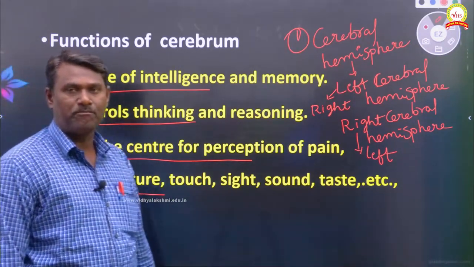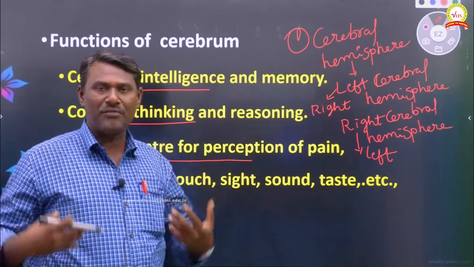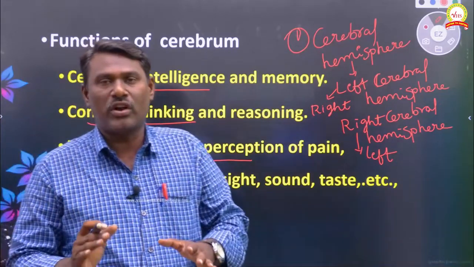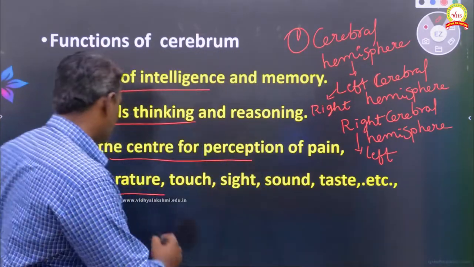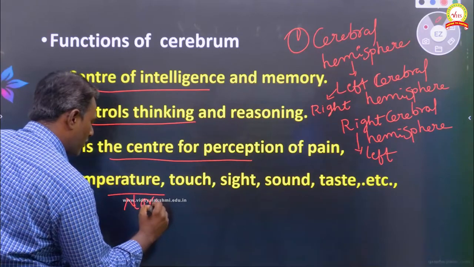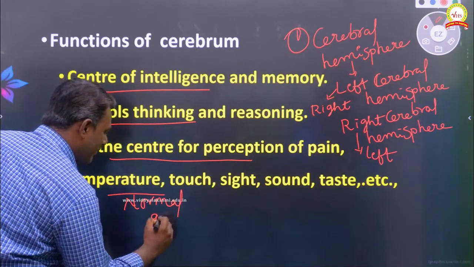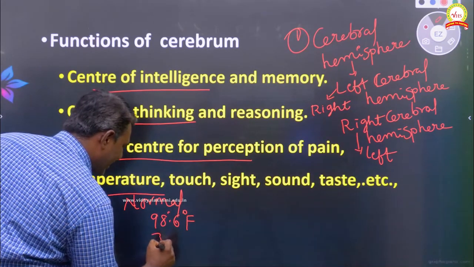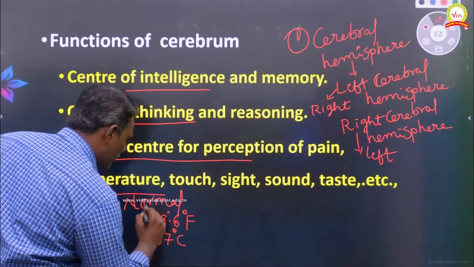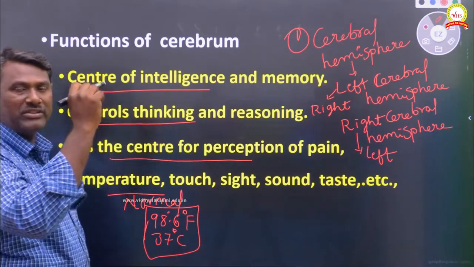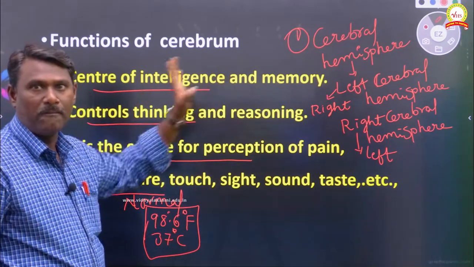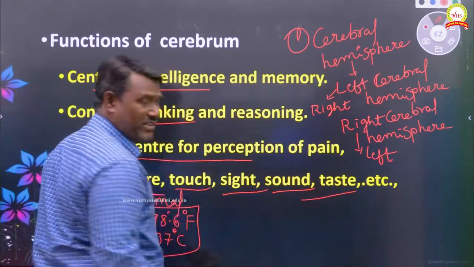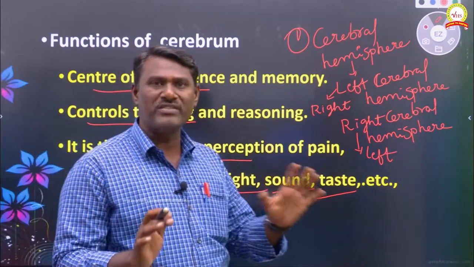The normal body temperature of our body is 98.6 degrees Fahrenheit or 37 degrees Celsius, and maintaining body temperature is also influenced by the cerebrum. It is also useful for touch, sight, sound, taste, everything. All of these are influenced by the cerebrum.